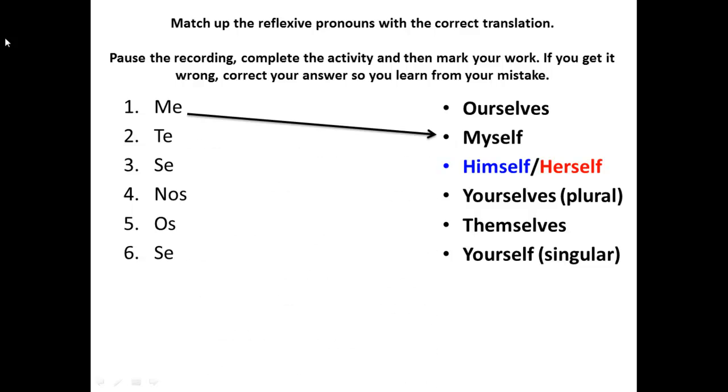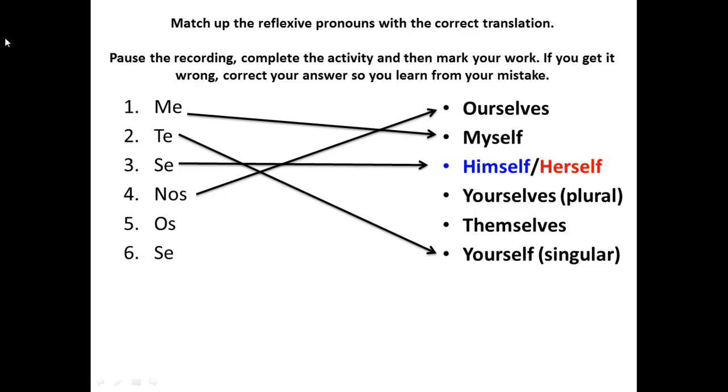Me, myself. Te, yourself, singular. Se, himself or herself. Nos, ourselves. Os, yourselves, plural. And se, which is themselves. How did you get on? If you made any mistakes, just correct them so you can make sure that you learn from your mistake.